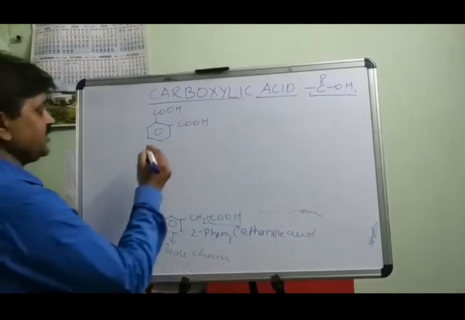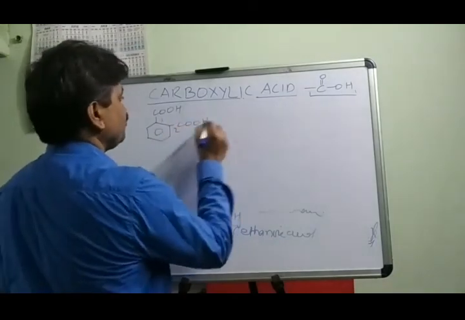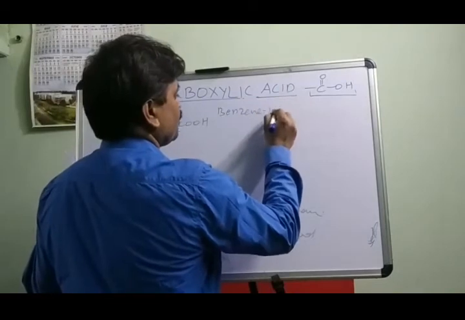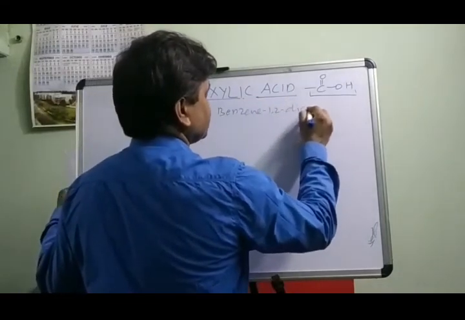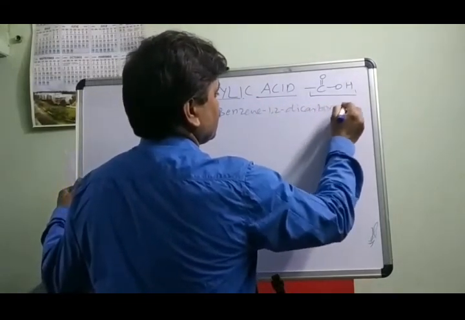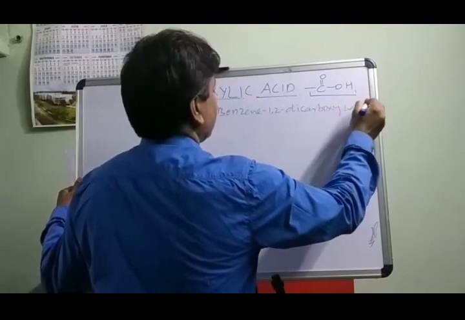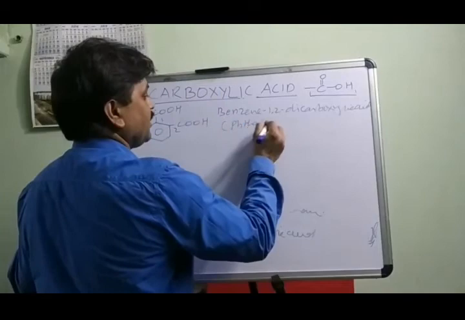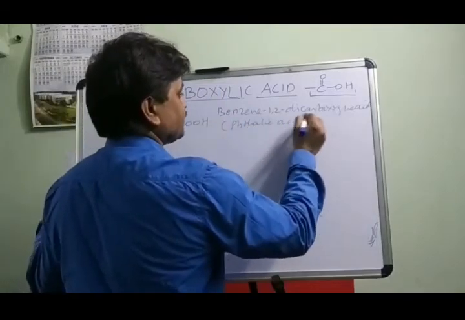This is benzene 1,2 dicarboxylic acid, commonly called phthalic acid.